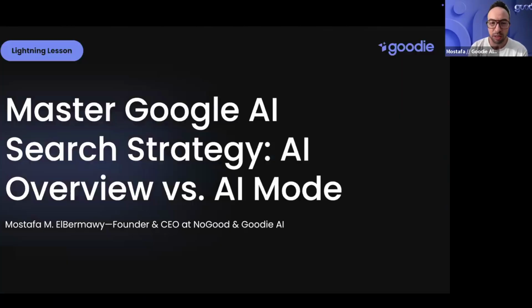This one is actually focused on a very exciting topic for us, which is the AI search ecosystem within Google itself. This is not just a wider AEO GEO talk. This is really specific to Google's AI search ecosystem, particularly AI Overview and AI Mode, on how to master the search strategy there and really get brand visibility.